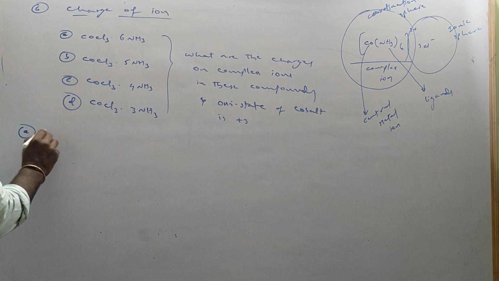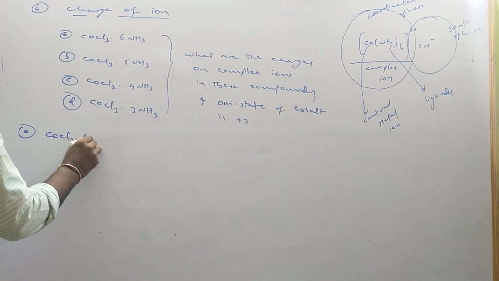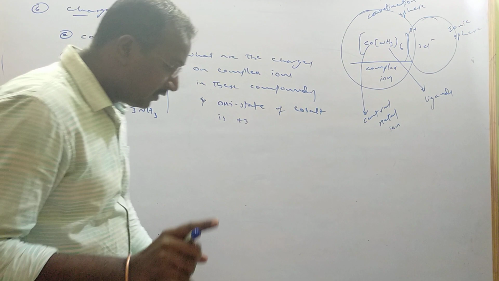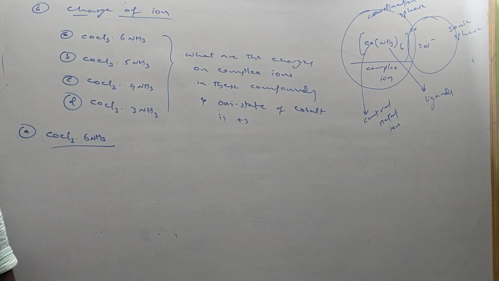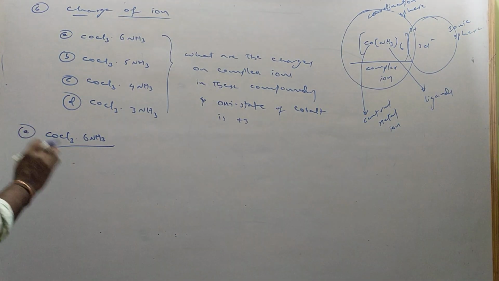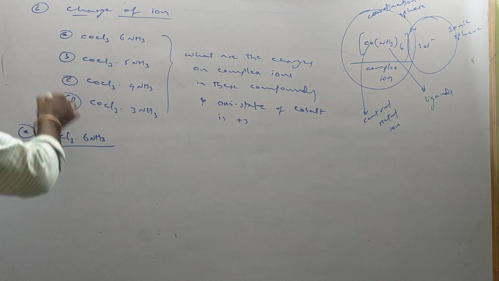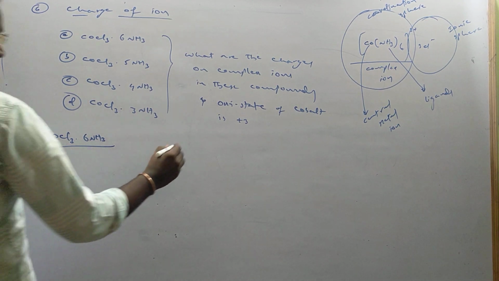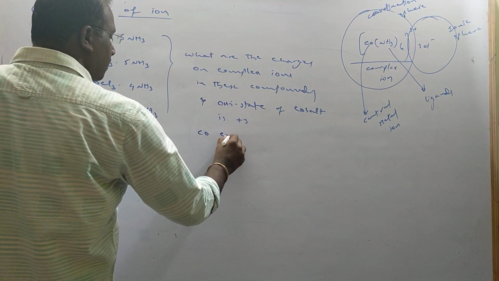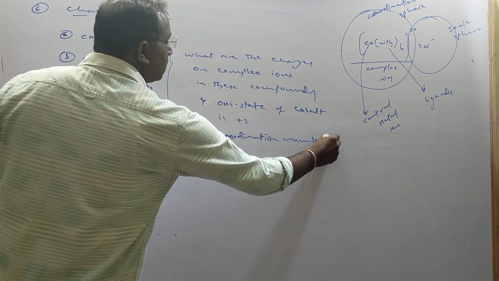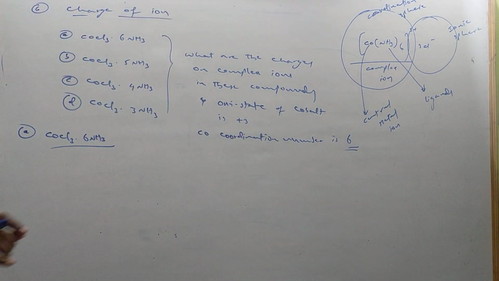First, A. That is CoCl3·6NH3. Remember one thing, the coordination number of a particular metal is constant. It will not be changed. I'll explain some more things, but it is constant. In all of these, cobalt is the common central metal ion. So its coordination number, cobalt, is 6, always. For every central metal ion, a certain coordination number is fixed.